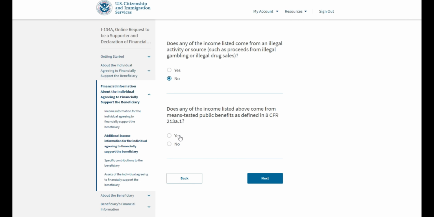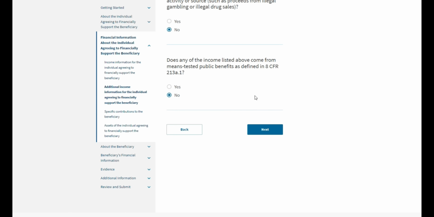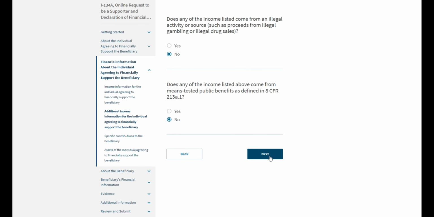If any of this income does come from these public benefits, you will have to type in the amount that does. And so that amount will be subtracted from the total income you have made available to the beneficiary. However, if you do not receive any public benefits, you can just say no and proceed to the next section.